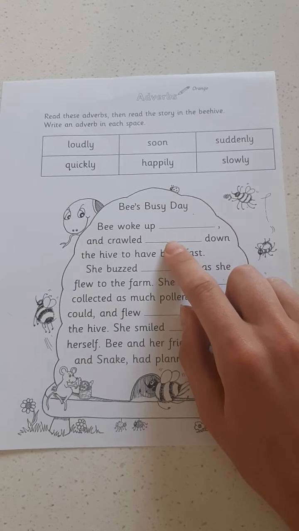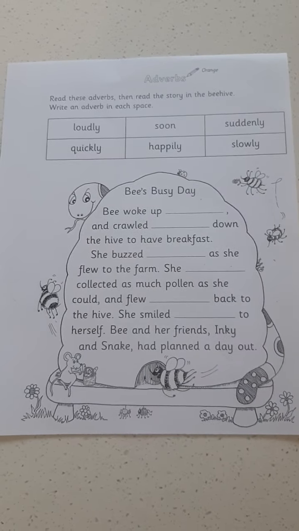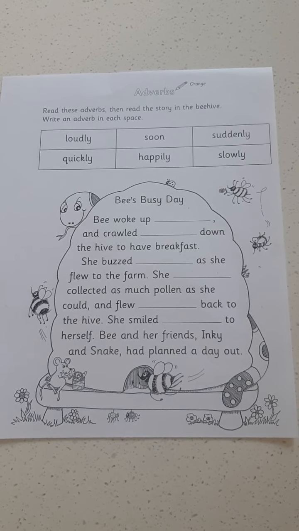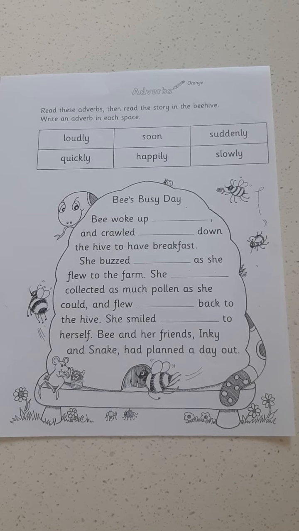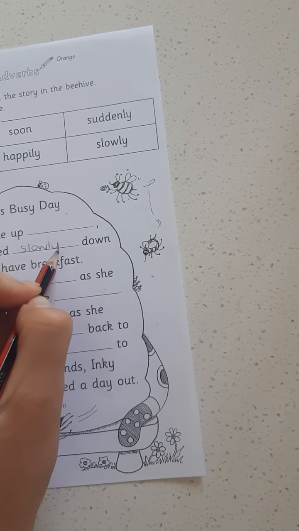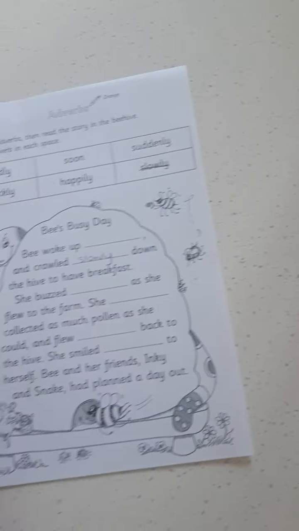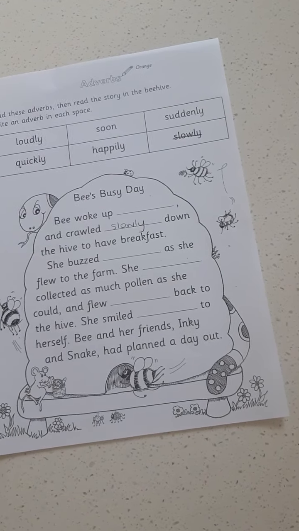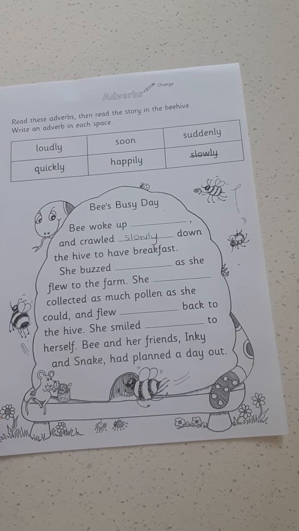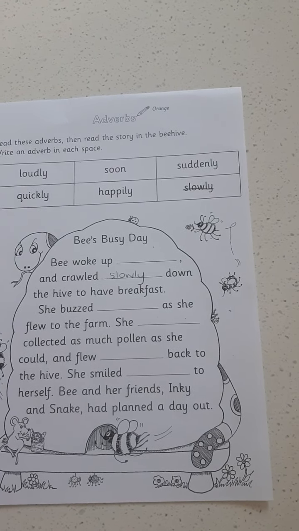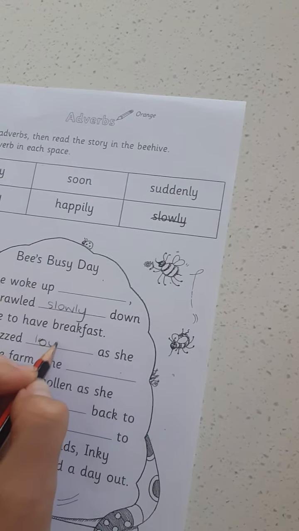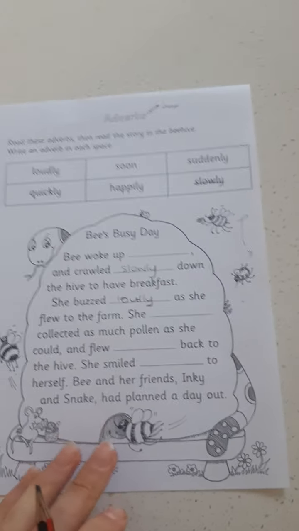And crawled. Now, when you've just woken up and you crawl, it means you're probably crawling quite, I think, slowly. So let's write slowly in there, and then we'll put a line through it so we know we've used that. Bee woke up and crawled slowly down the hive to have breakfast. She buzzed. Now we know that if we've heard a bee, they usually sound quite loud, don't they? So she buzzed loudly. She buzzed loudly as she flew to the farm.